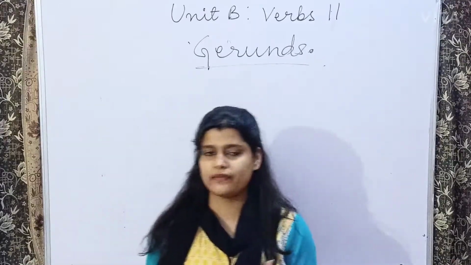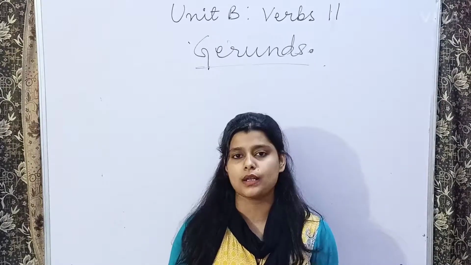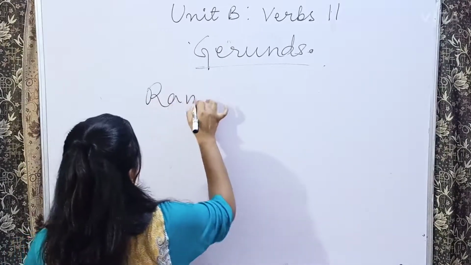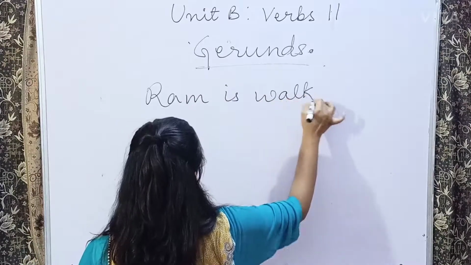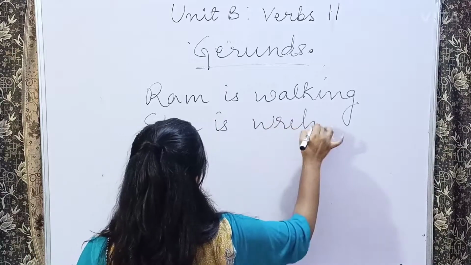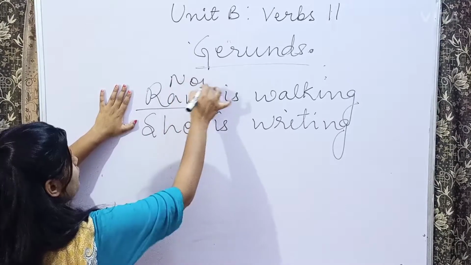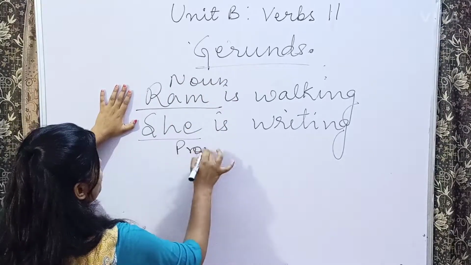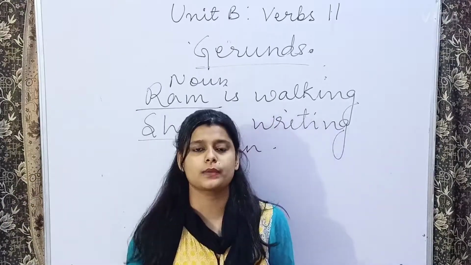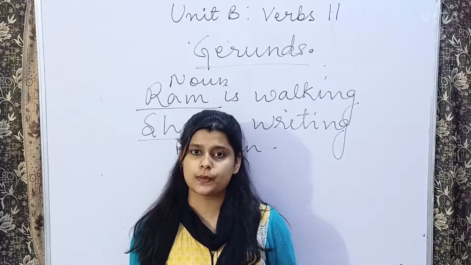So students, whenever we start a sentence, our sentence always starts with a noun or a pronoun, right? Suppose if I say Ram is walking, or if I say she is writing. Can you see that in this sentence Ram is a noun, and in this sentence she is a pronoun. So generally whenever we start a sentence, we start with a noun or a pronoun. But have you ever seen a sentence which starts with a verb?